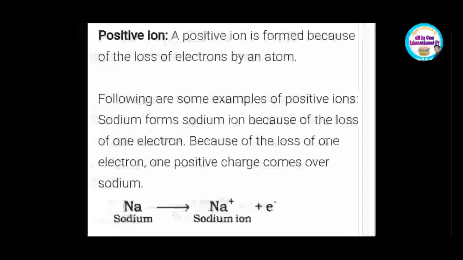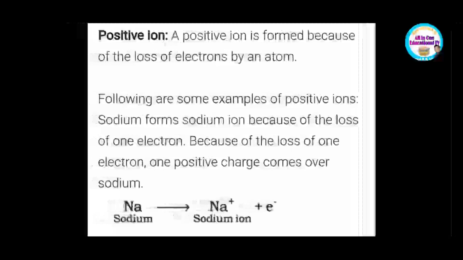At first, we study positive ions. A positive ion is formed because of the loss of electrons by an atom, and this is a property of metals. Following are some examples of positive ions. Sodium forms sodium ion because of the loss of one electron. Because of the loss of one electron, one positive charge comes over sodium.